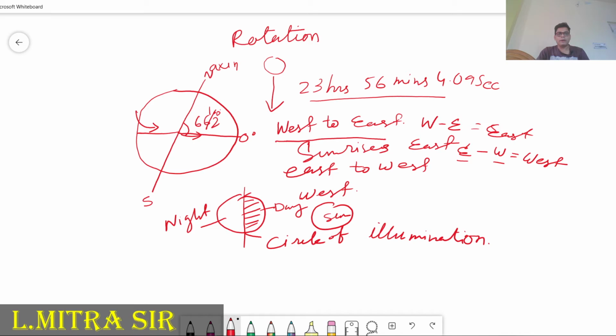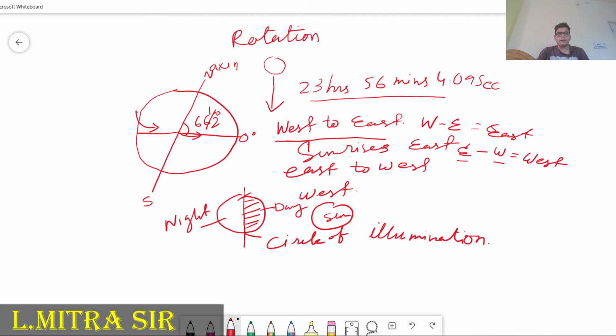Then, due to this fact, one force originates. This force's name is Coriolis force. Coriolis force is the result of what? The result of the rotation of the Earth. So due to this fact, one force originates.